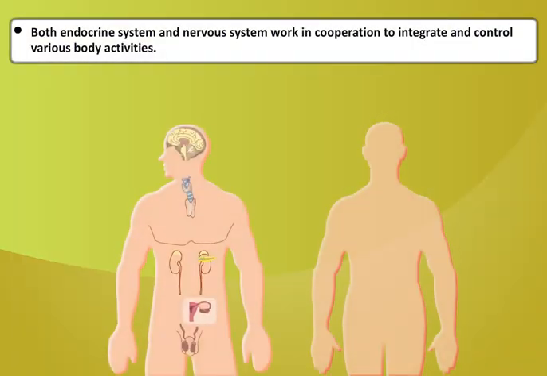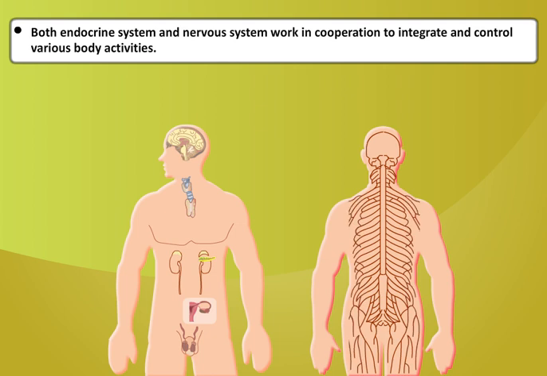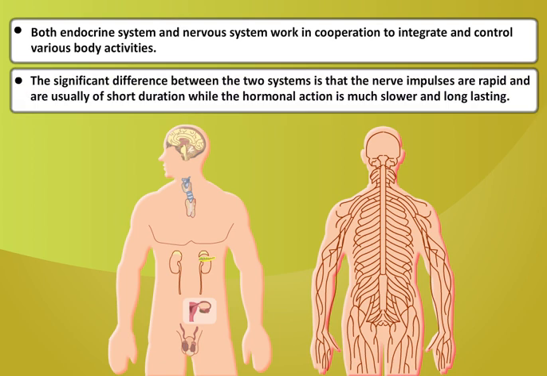Both the endocrine system and the nervous system work in cooperation to integrate and control various body activities. The significant difference between the two systems is that nerve impulses are rapid and are usually of short duration, while hormonal action is much slower and long-lasting.